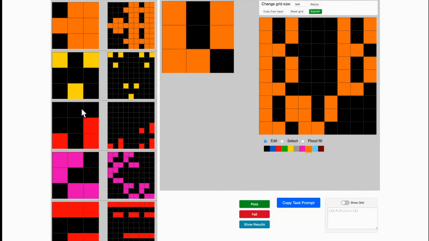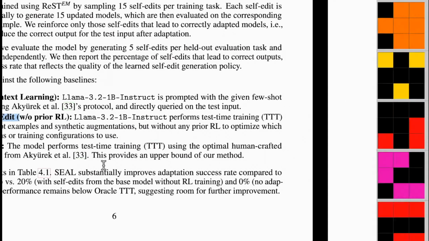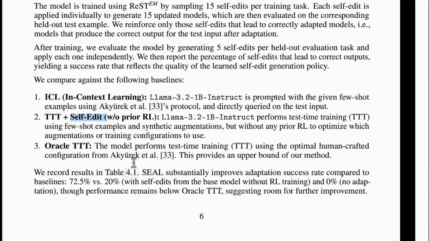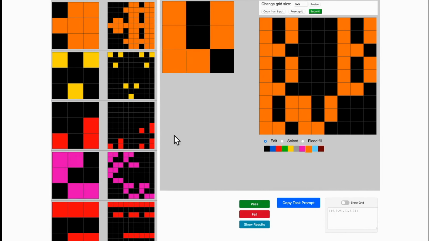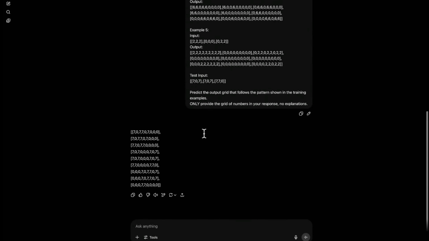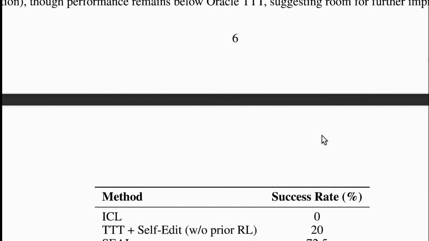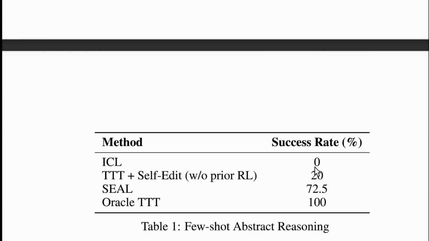Either they have read it or they have been trained on it. That is test time training, all these three methods. Whereas the SEAL method doesn't have access to this, it just has access to this. What were the results? In context learning is similar to this example that I showed you. In context learning scored 0, and that was pretty much obvious because it is a 1 billion model, Llama 3.2 1B. Solving questions like ARC-AGI is kind of difficult, so it gets a 0.